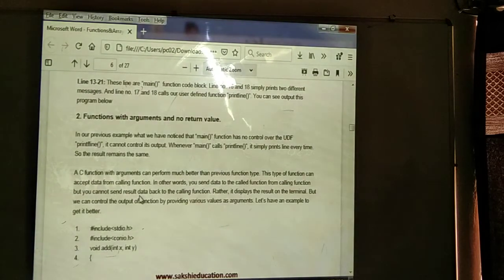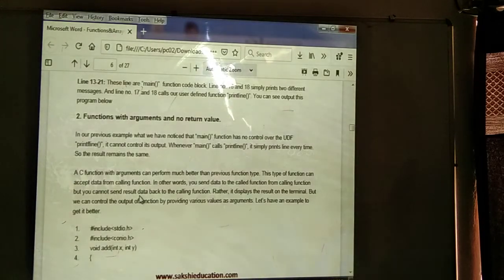Which function are we calling? That function is not going to pass the result back. Rather, it displays the result in the terminal. Means by using the main method only we are going to be displaying it. But we cannot control the output of the function, providing various values as arguments. Here we are passing the arguments to the function, and then we are not controlling the result. We can see the example.